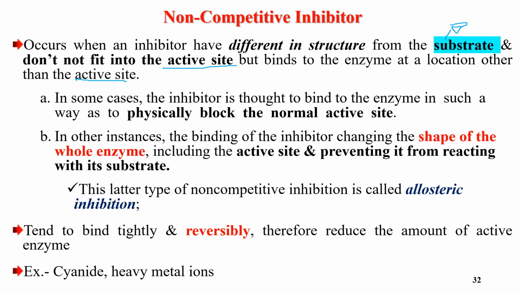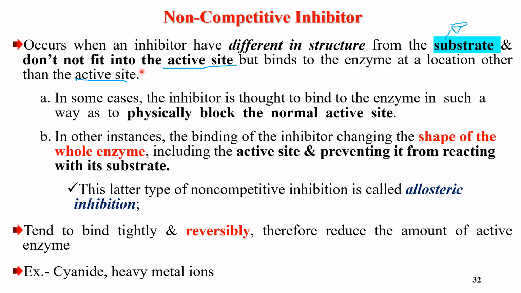Non-competitive inhibitors do not bind to the active site. They bind to a location other than the active site. You see, the structures are different. Competitive inhibitors have a structure similar to the active site, but non-competitive inhibitors do not fit the active site and bind to the enzyme at a location other than the active site. That location is called the allosteric site.